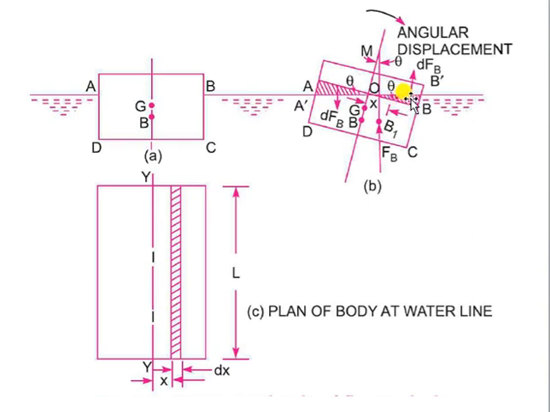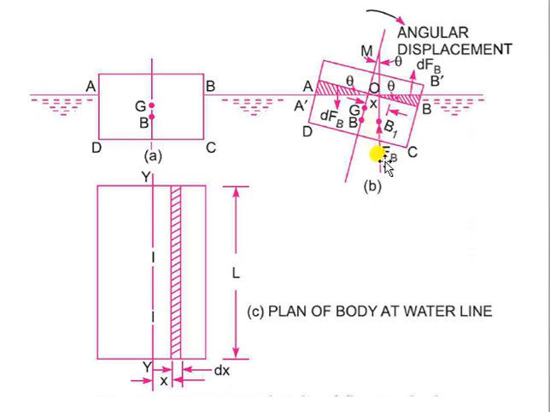So you can see there are opposite forces forming over here, so they must be forming a couple, which is opposite to the angular displacement. Fine. So this is a couple which is opposite to the applied displacement torque. At the same time, what is happening here: when you are tilting this body to the right side, the center of buoyancy is also displaced, the center of buoyancy also shifts.